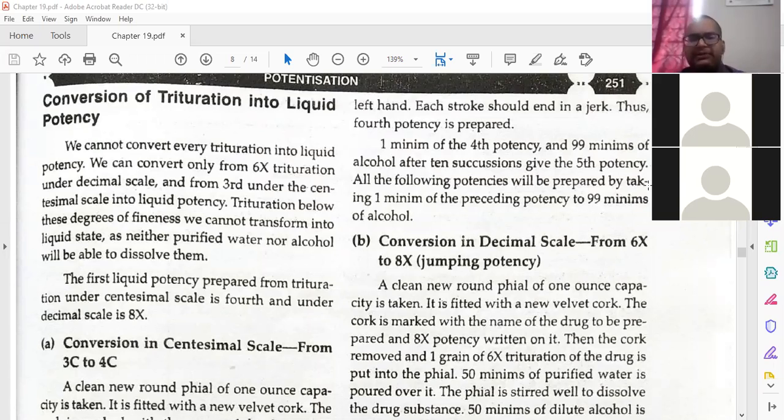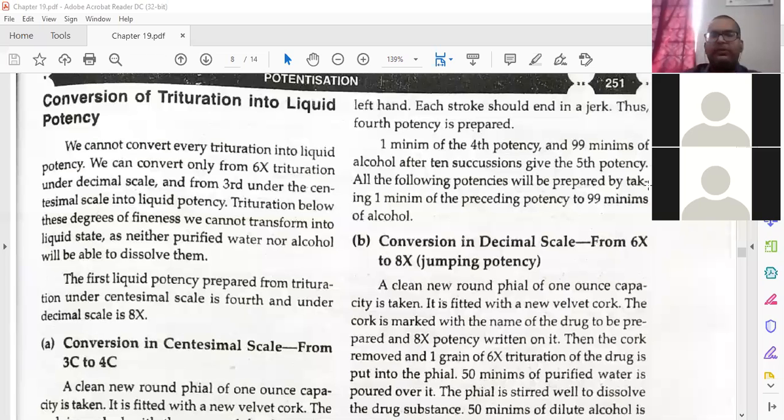Then 1 minim of the fourth potency and 99 minims of alcohol, and then 10 downward strokes will give the fifth potency. All the following potencies will be prepared by taking 1 minim of the preceding potency and 99 minims of the alcohol.